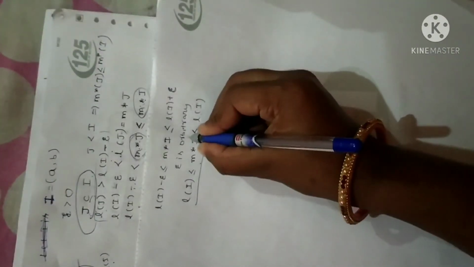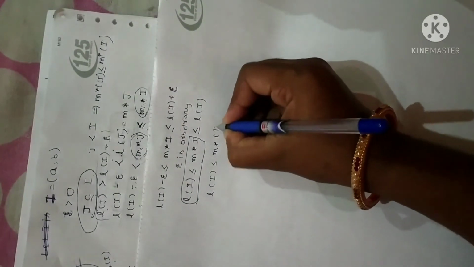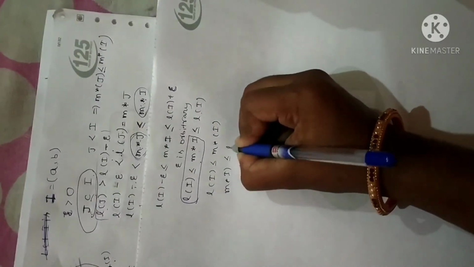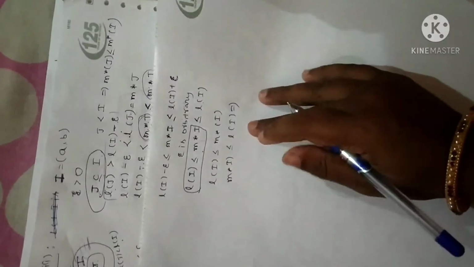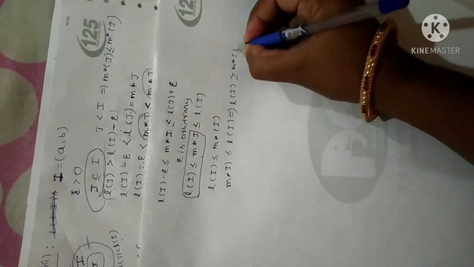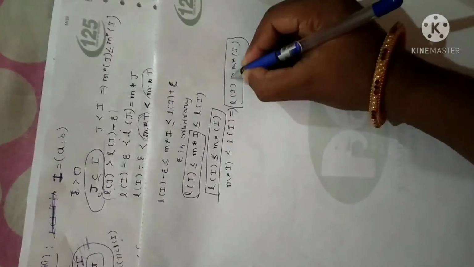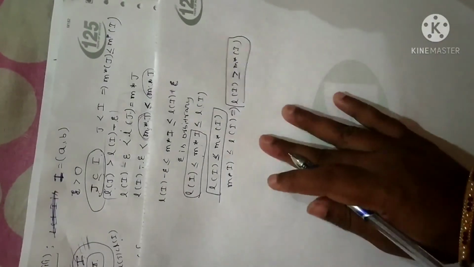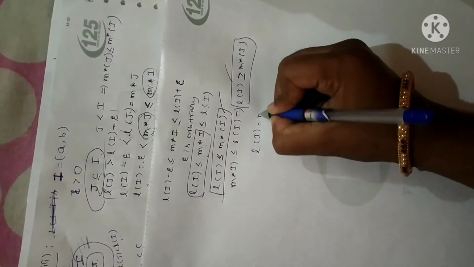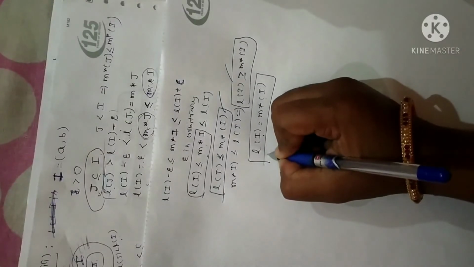Why? Because let us consider the first expression. See here, length of I is less than or equal to measure of I. Second expression: measure of I is less than or equal to length of I. The same expression I can rewrite in reverse: length of I is greater than or equal to m star of I. Now look at this expression and this expression, one with less than or equal to inequality and another with greater than or equal to inequality. So by combining this with this, I can write length of an interval is equal to measure of an interval, or else measure of an interval is equal to its length. This is what we have to prove.